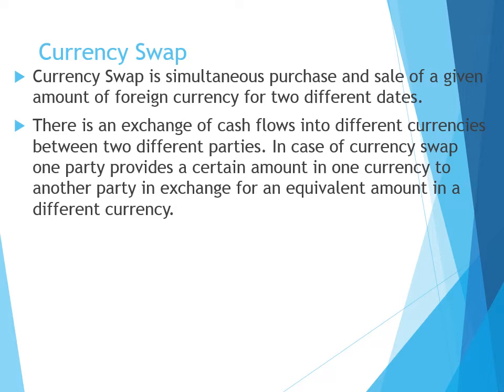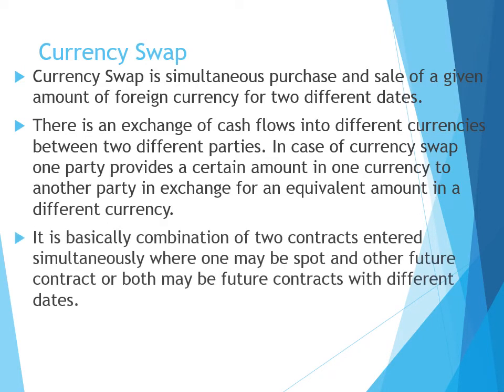In a currency swap, one party provides a certain amount in one currency to another party in exchange for an equivalent amount in a different currency. It is basically a combination of two contracts entered simultaneously, where one may be a spot contract and the other a future contract, or both may be future contracts with different dates.